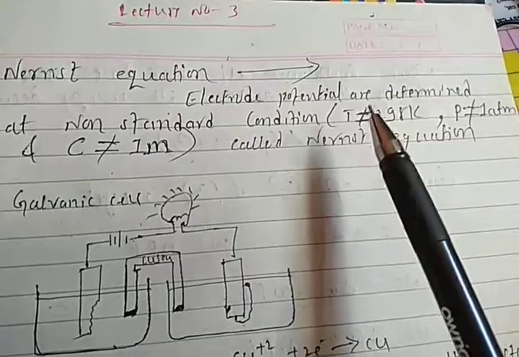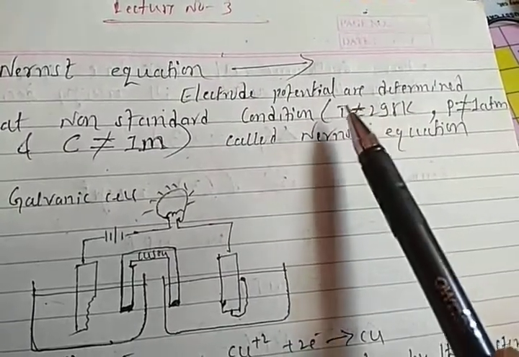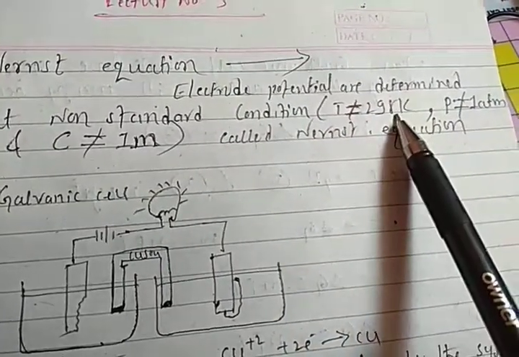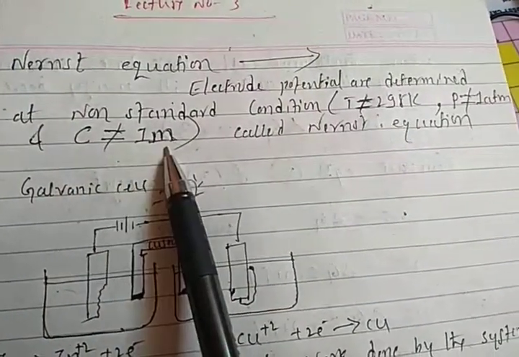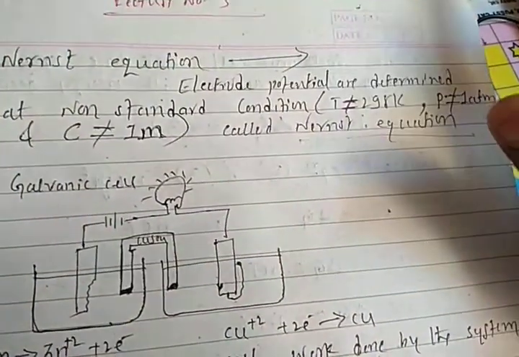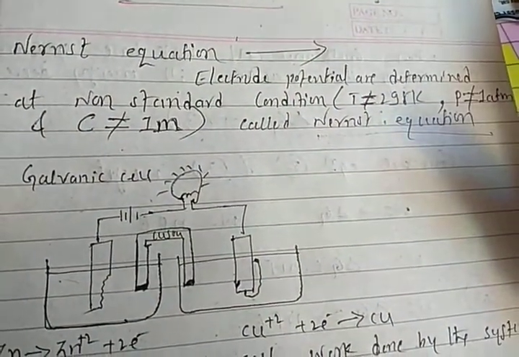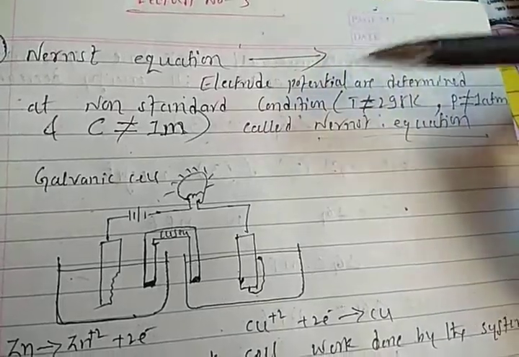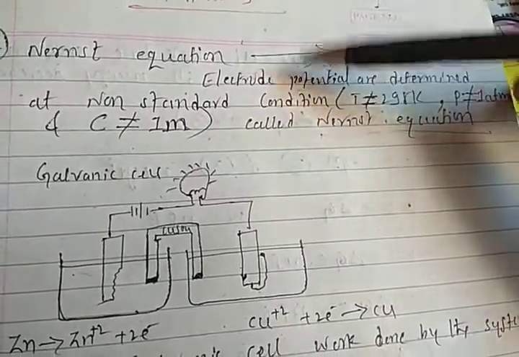Non-standard condition means the temperature is not equal to 298 Kelvin, pressure is not equal to 1 atmosphere, concentration is not equal to 1 molar. That is what we call the Nernst equation. If any electropotential is determined at a non-standard condition, it is called the Nernst equation.